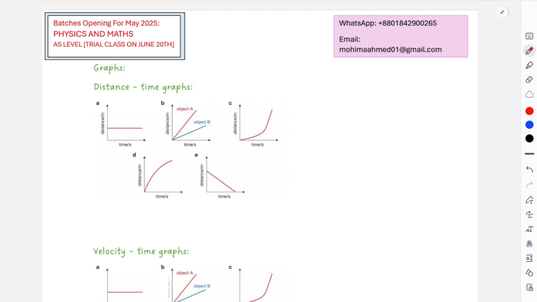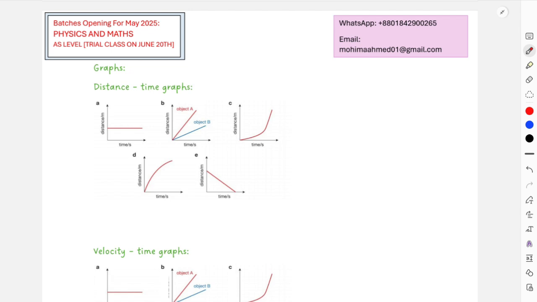There are two types of graphs here, distance-time and velocity-time graphs. There are actually in general 5 types of graphs: distance-time graph, displacement-time graph, velocity-time graph, speed-time graph, and lastly your acceleration-time graph. As you move on to A levels, you will come across velocity-time, speed-time, acceleration-time and displacement-time graphs.